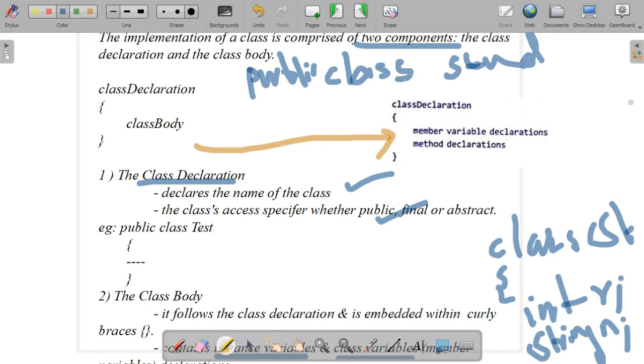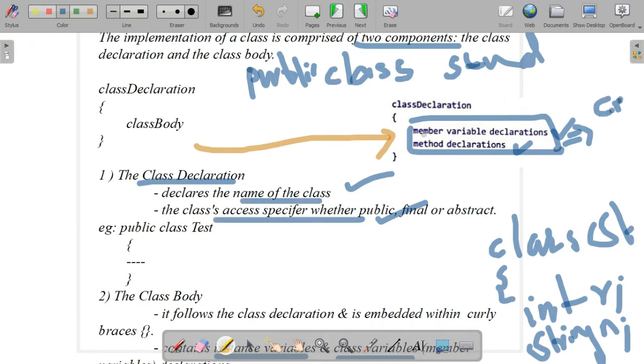One is the class declaration, another one is the class body. The class body consists of member variable declarations and method declarations, all together. Class declaration indicates the name of the class and the access specifier denoting that particular class.